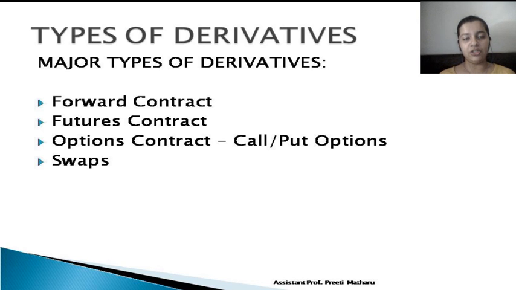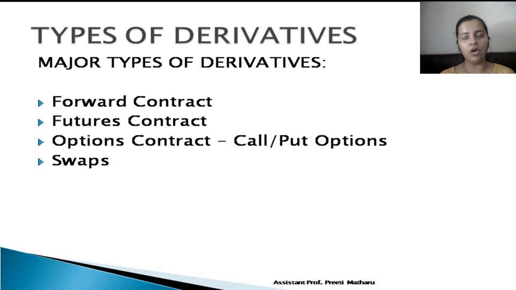The last major type of derivative is swap. So under swap, what do we mean? Swap is basically, we can say, swapping or exchanging the cash flows. Swaps involve swapping or exchanging of the cash flows. That cash flow could be interest related. Say one party is Mr. A and the other party is Mr. B. So Mr. A is getting interest as per fixed rate and Mr. B is getting as per fluctuating rate. So the two may decide to swap their interest here. So only the interest cash flow will be swapped. So that is your fourth type of derivative, that is swaps.